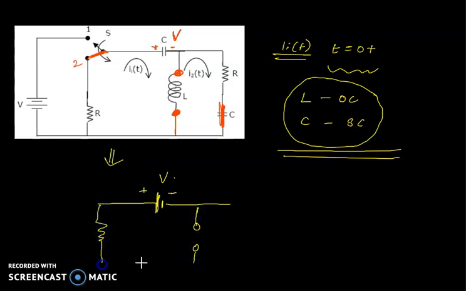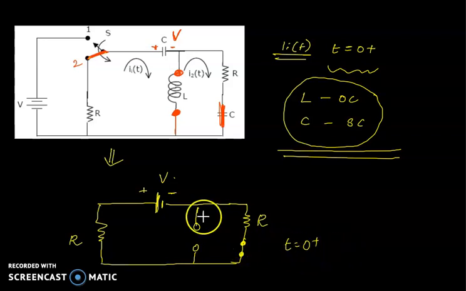Here is one resistor R, and here is another R. The capacitor is short circuited at t equal to 0 plus. Now this is the direction of the given current, the direction of the current flow in the question.